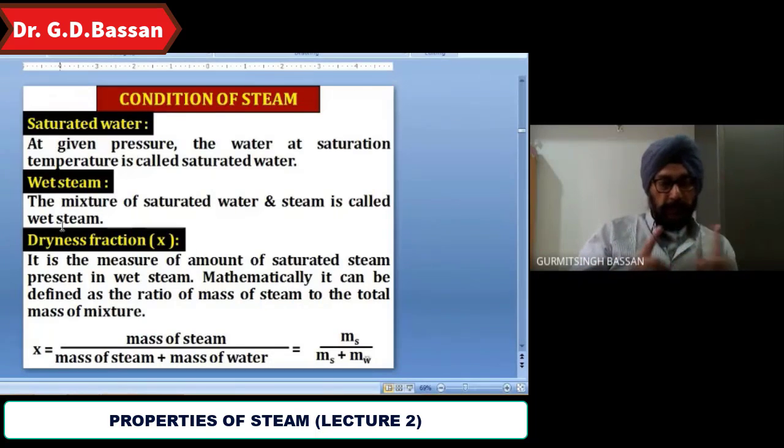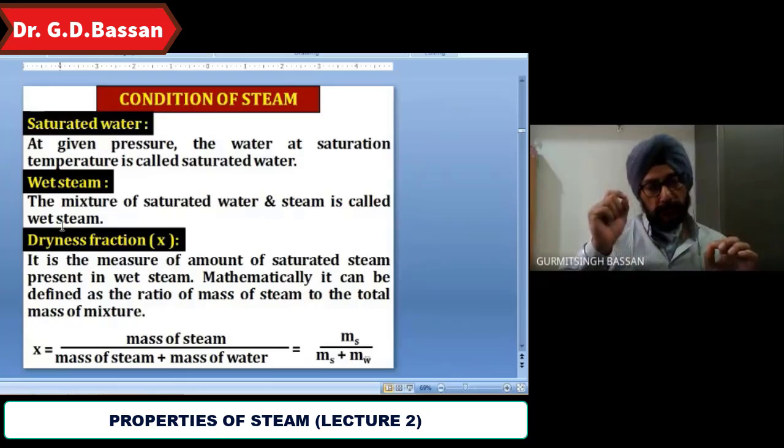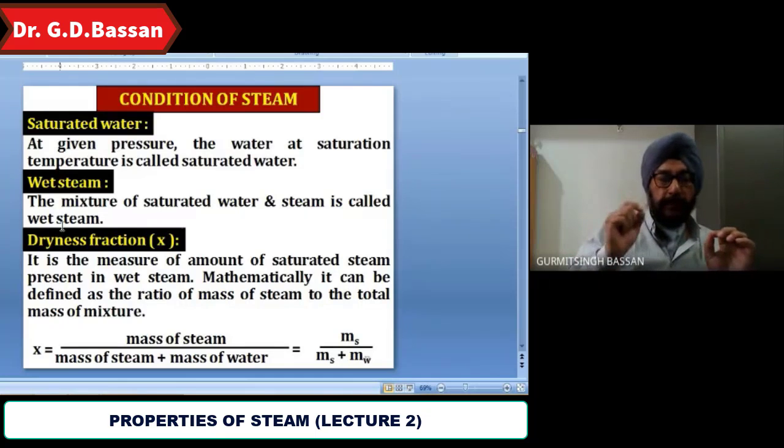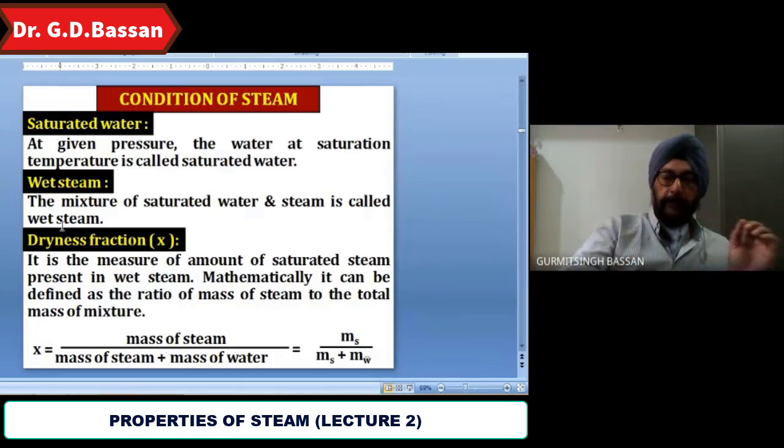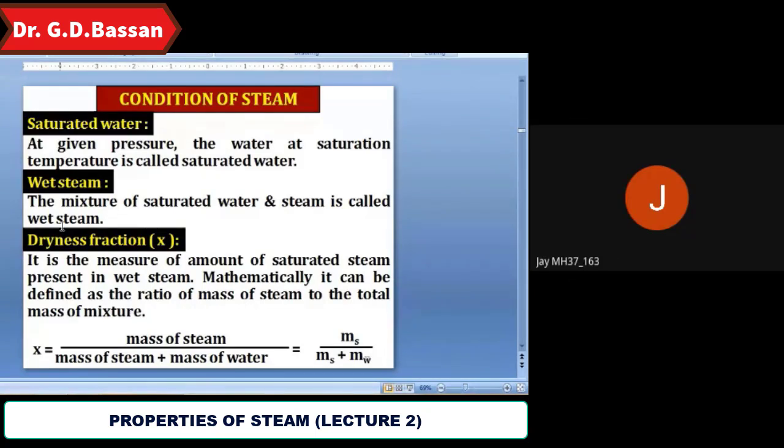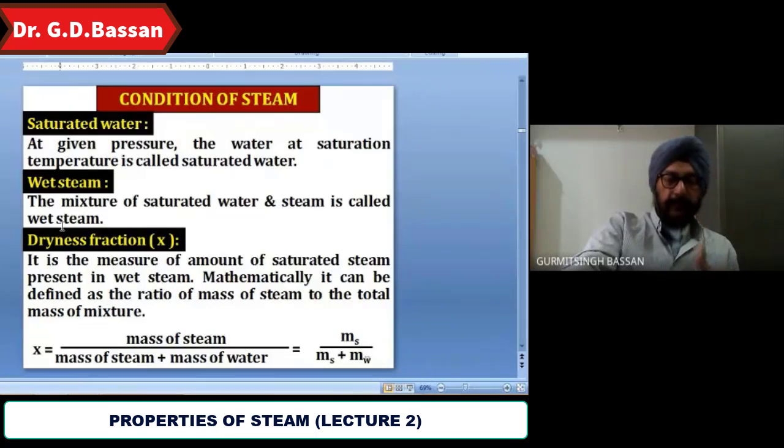In between, 0 means completely water, that is mw, and 1 means completely steam, and in between that is a wet steam. And what is the wetness of steam? 1 minus x. Very good. So x is the dryness, its maximum value is 1, so the wetness is 1 minus x.